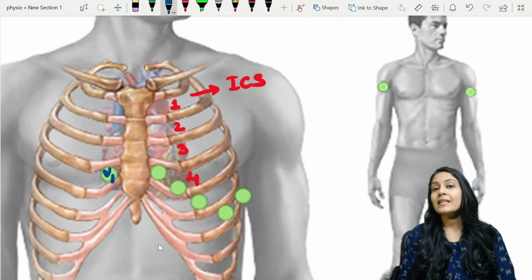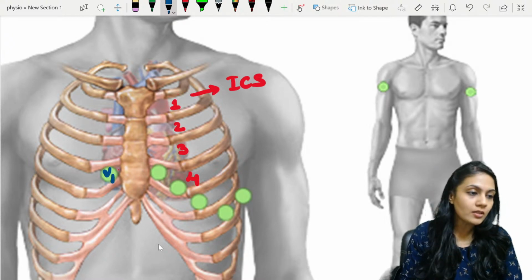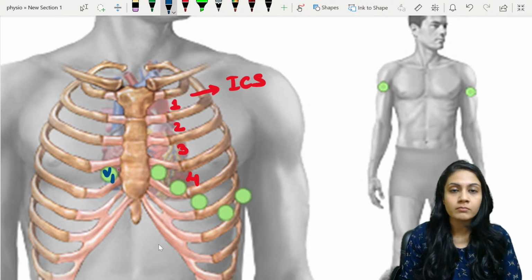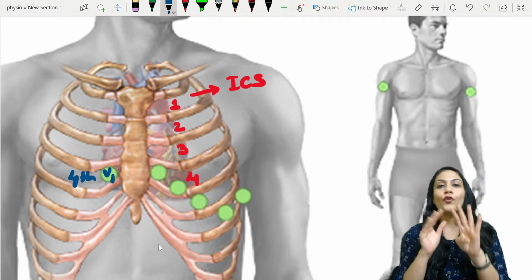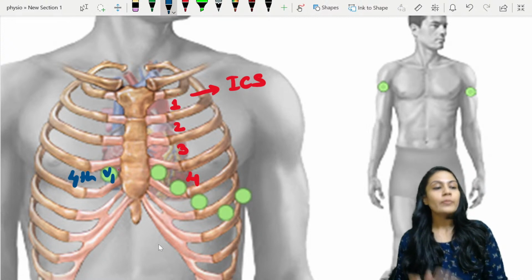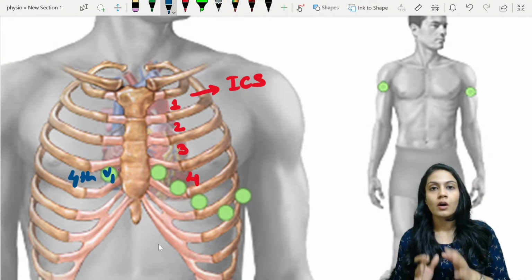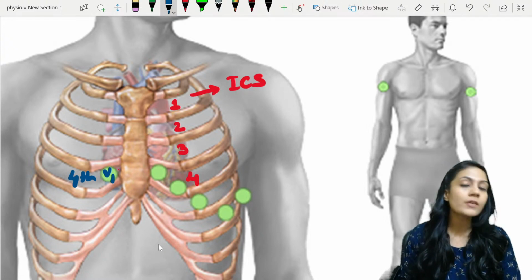The first lead I'm going to join just right to the sternum. On which intercostal space? On the fourth intercostal space. Okay, I'll make you write, just concentrate on the diagram over here for a bit.